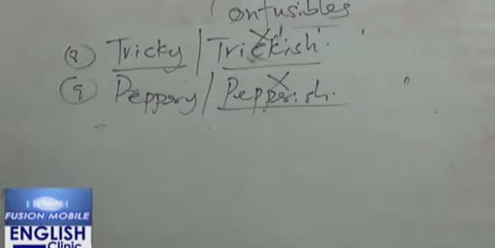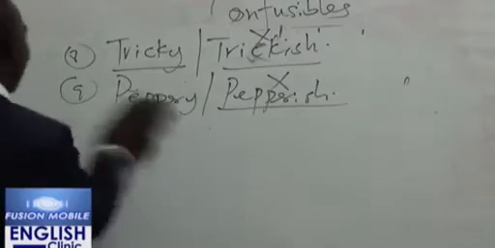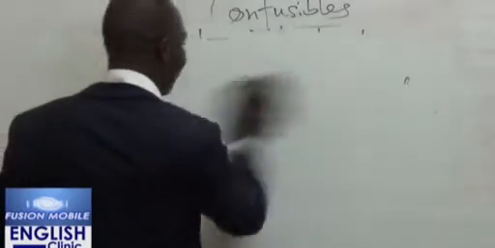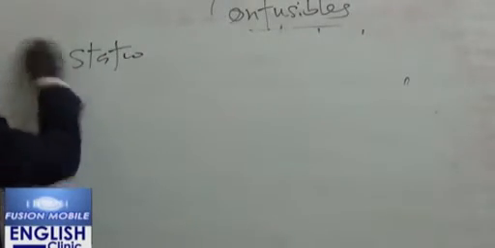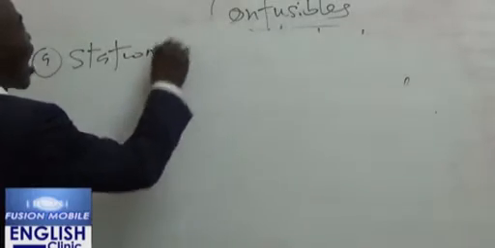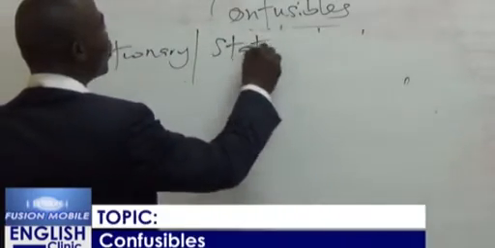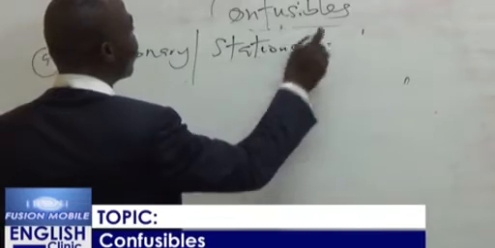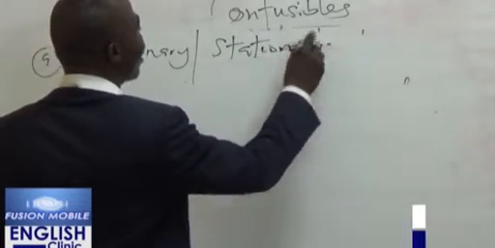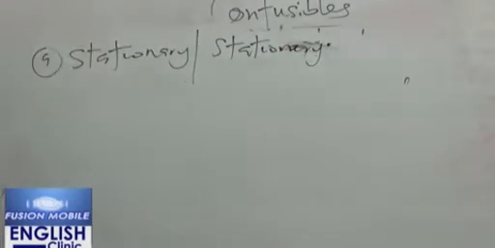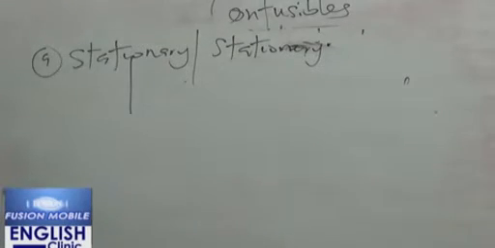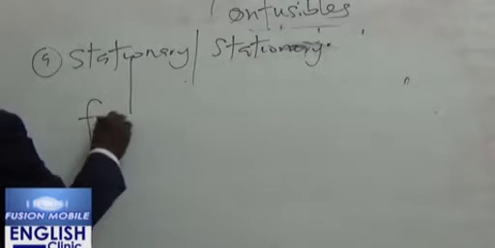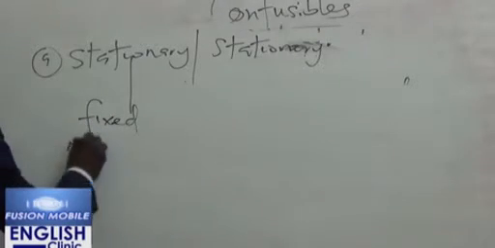Now, let's look at some other example. Let's look at something like stationary and stationery. That should be number 9. Stationary and stationery. Now, this is very, very important. Now, the word stationary means fixed or not mobile.